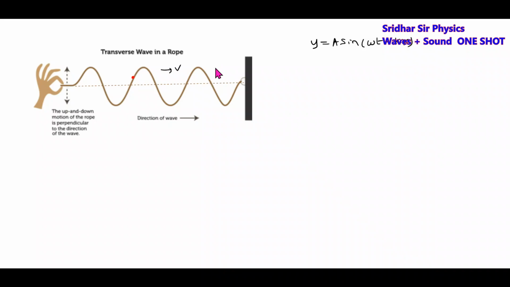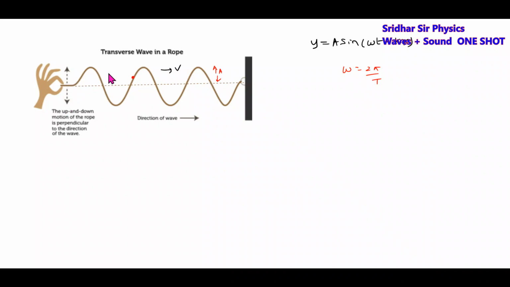What is amplitude? This part will be the amplitude. What is omega? Omega equal to 2 pi by T. What is capital T? The time taken by my hand to complete one oscillation, to and fro. Similarly, a point on the rope will execute SHM and complete one oscillation in a time period. And what is k? The propagation constant. Like this, a transverse wave is set up on a rope. How to produce a transverse wave? One end of the rope you connect to the wall, the other end you move up and down.